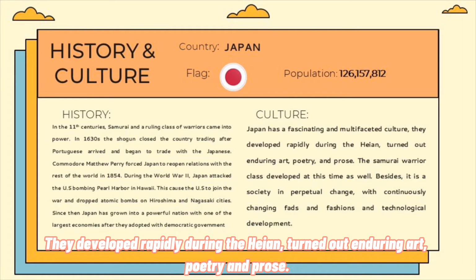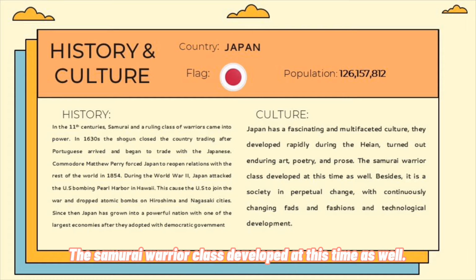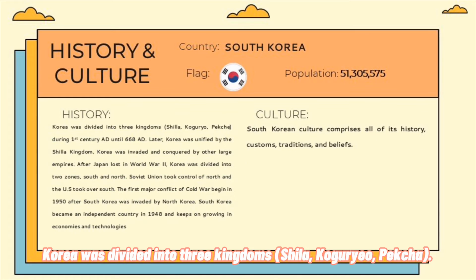They developed rapidly during the Heian period, turning out enduring art, poetry and prose. The samurai warrior class developed at this time as well. Korea was divided into 3 kingdoms: Silla, Goguryeo, and Baekje.